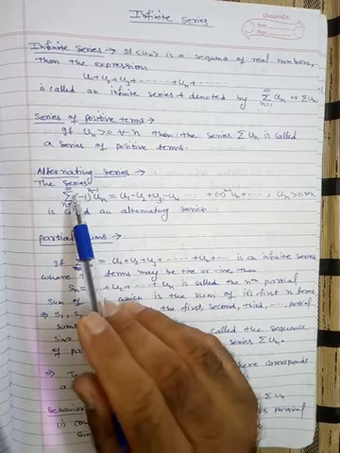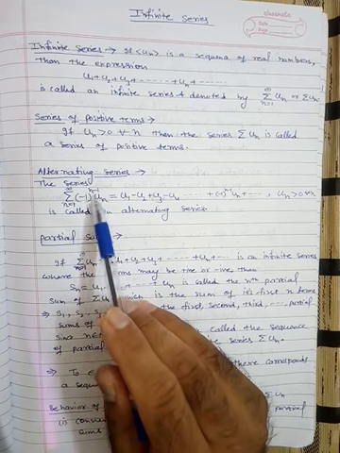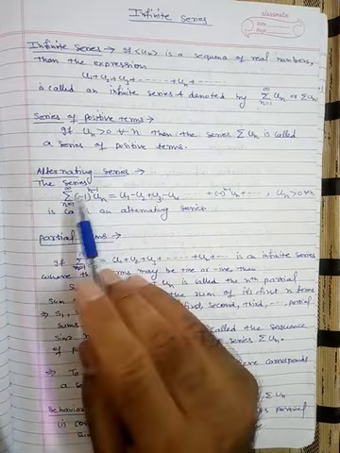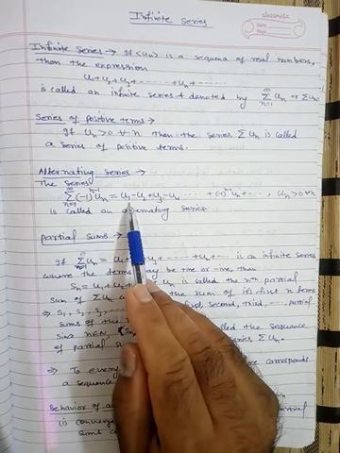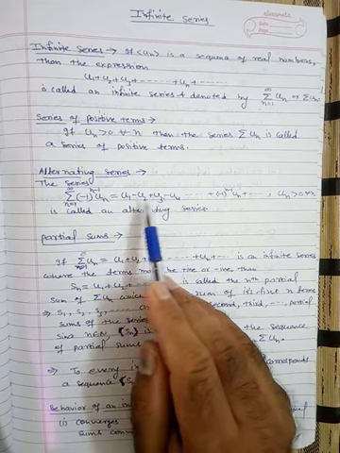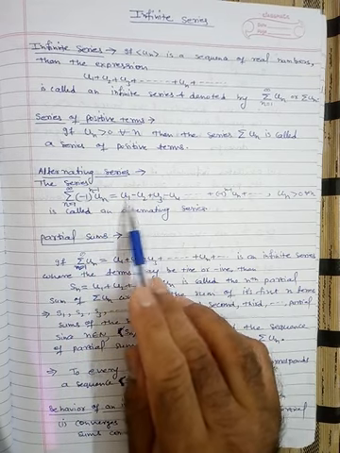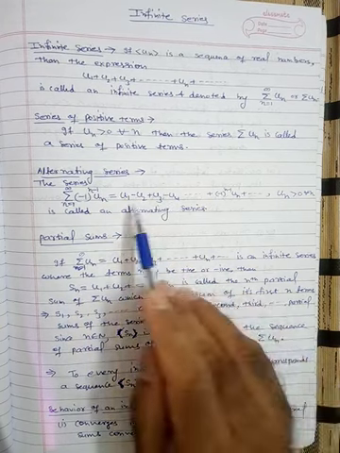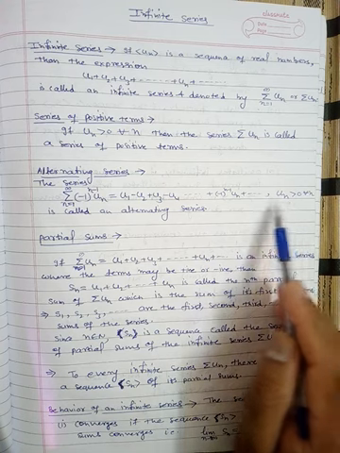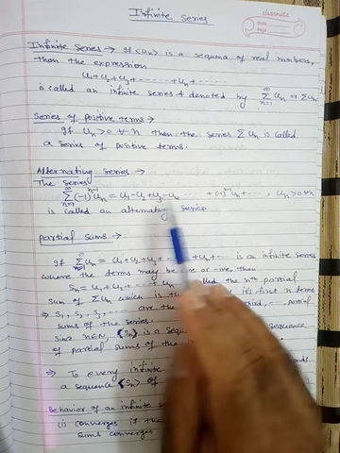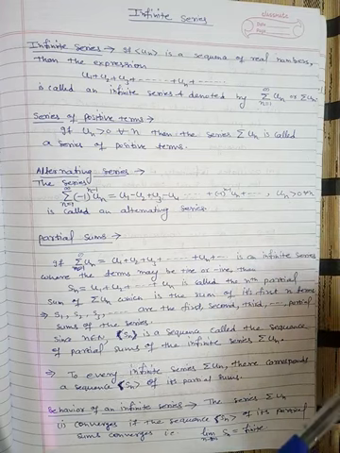Then next is the alternating series. What is an alternating series? Summation of minus 1 raised to the power n minus 1 times un, where n goes from 1 to infinity. When you expand this, first put n equal to 1, so you get u1. Put n equal to 2, so you get minus u2. So we have alternately plus, minus, plus, minus, plus, minus. That's why this is an alternating series. Here each un is positive. Alternating means alternately we have plus minus plus minus. So these are the infinite series.